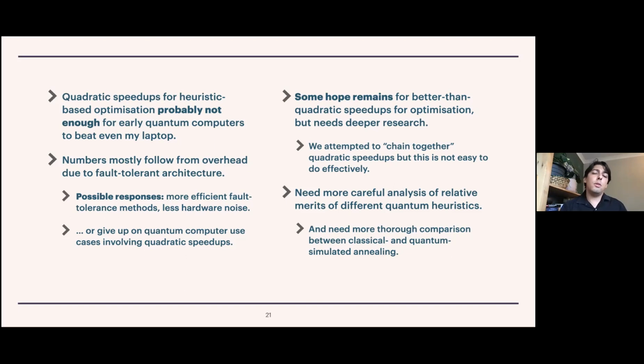And it's not easy to do it effectively because you need to do quite a bit of research into exactly how these heuristic methods are going to be working for a given combinatorial optimization problem. I'd also comment that our conclusions really are a little bit tentative, in the sense that we do need more careful analysis of the relative merits of different quantum heuristics, and I might very strongly add more thorough comparison between classical and quantum approaches, and in particular quantum simulated annealing. Again, it's quite a deep topic and it's quite rich for further work.